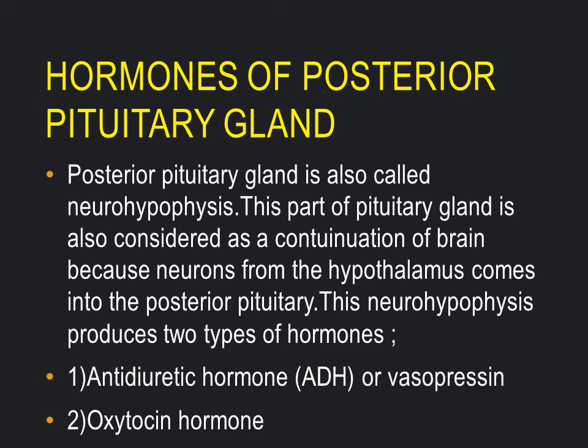Now posterior pituitary gland. Posterior pituitary gland is also called neurohypophysis. This part of the pituitary gland is also considered a continuation of the brain because neurons from the hypothalamus come directly into the posterior pituitary. This neurohypophysis produces two types of hormones, that is antidiuretic hormone, ADH or vasopressin, and oxytocin hormone.